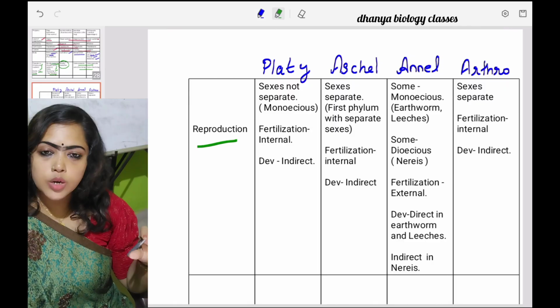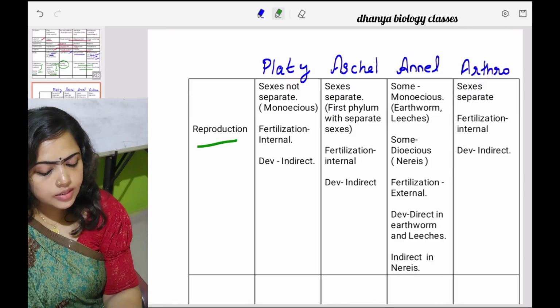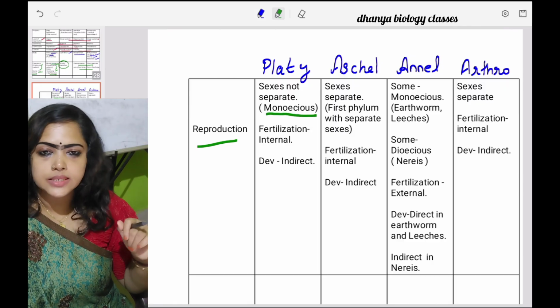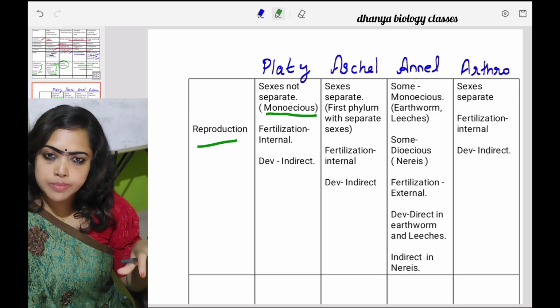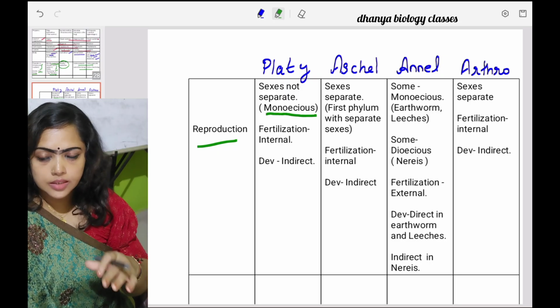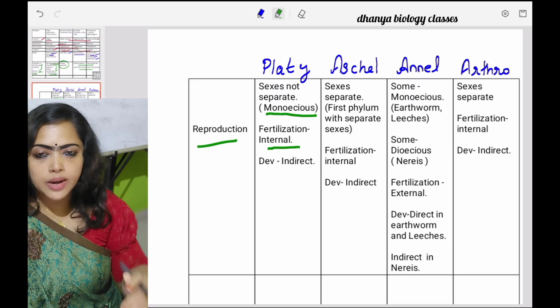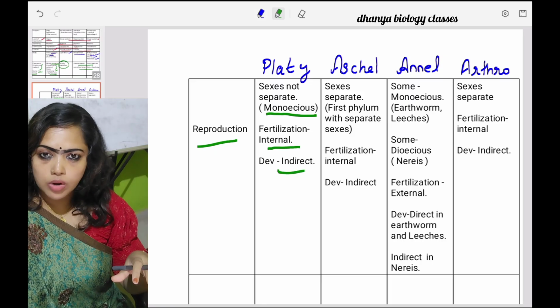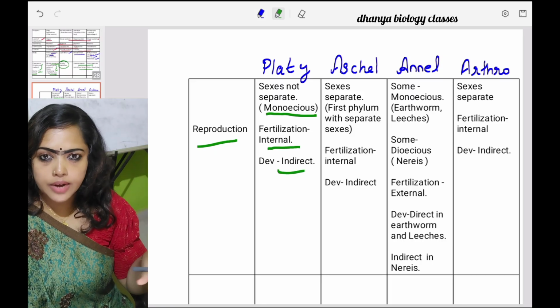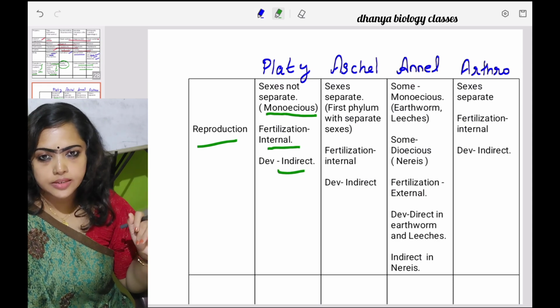Okay. Then their reproduction features. Platyhelminthes: sexes are not separate, or you can call it monoecious or what? Bisexual. That means male and female reproductive systems are present within the same organism. Okay. Then fertilization is internal and development what? Indirect. That means it involves an intermediate stage called what? Larvae before becoming an adult.